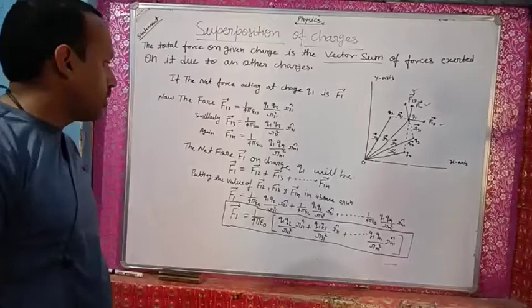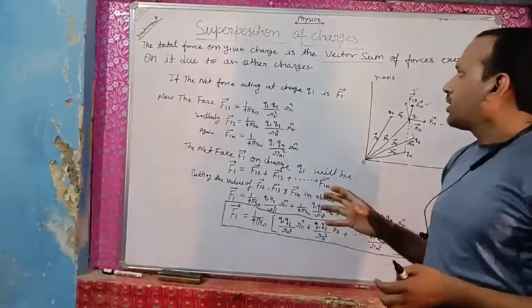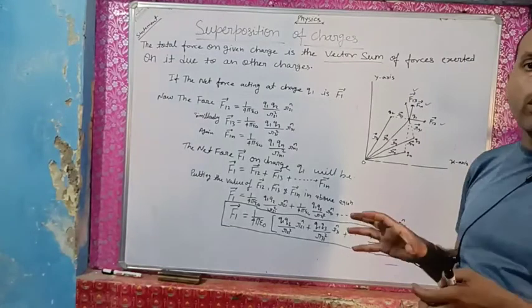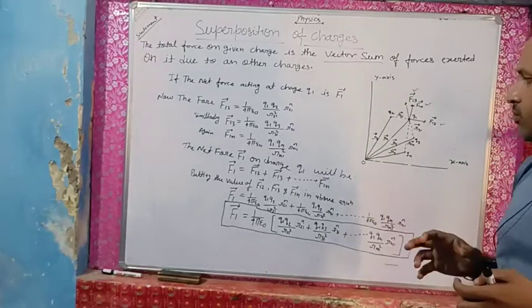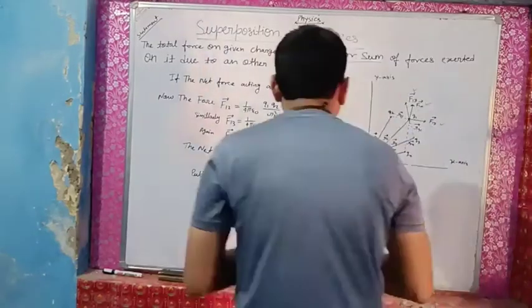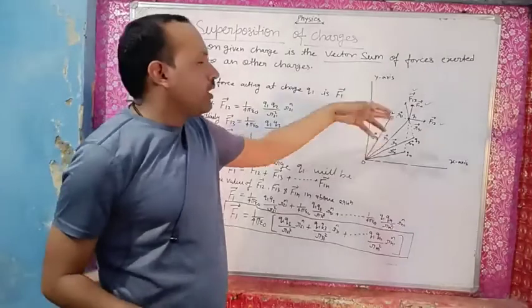And my dear students, it is a very important topic. It is very important, you can say, the derivation of the first chapter, electric charges and fields. And my dear students, similarly you can find the forces at the different charges.